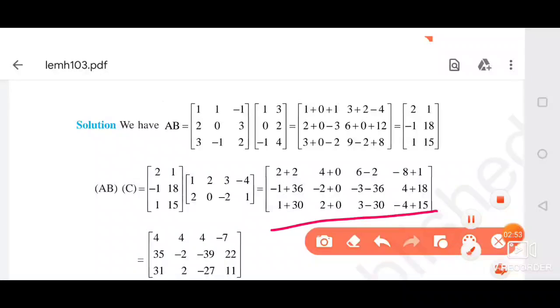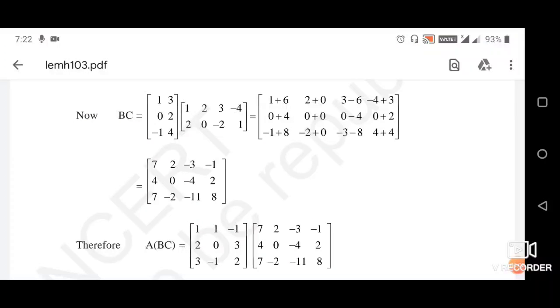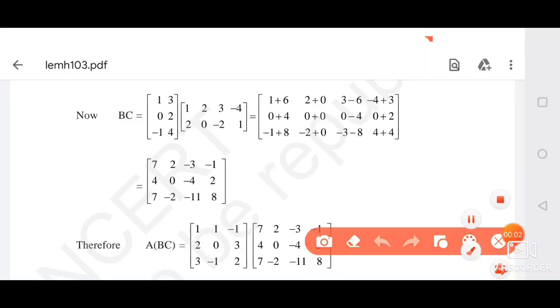So let us take, suppose, -36. From where do we get this one? This is the place of second row, third column. So we will get it from this second row and the third column. Now we will find BC.